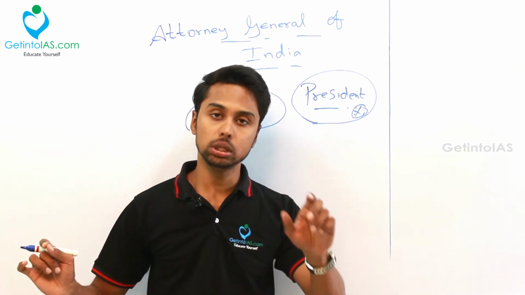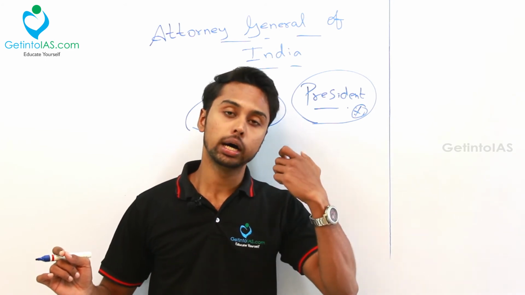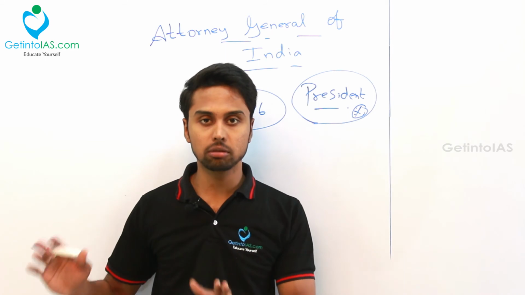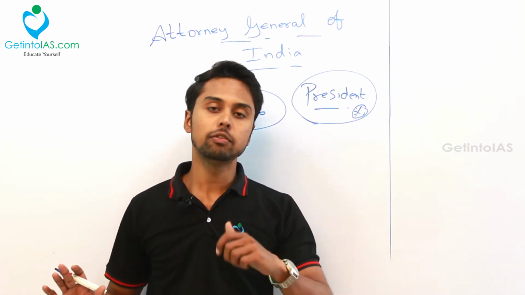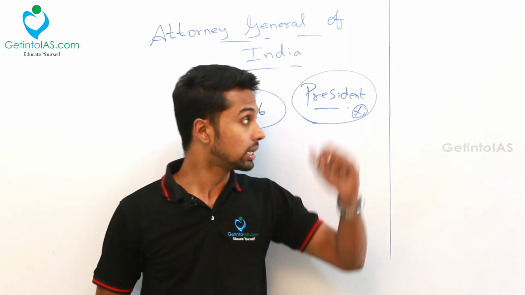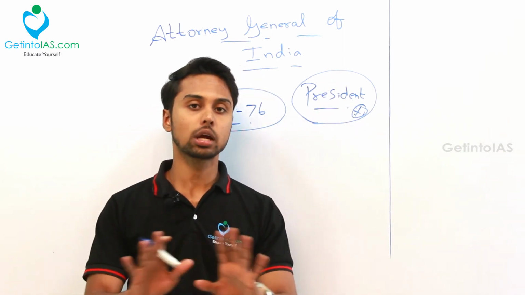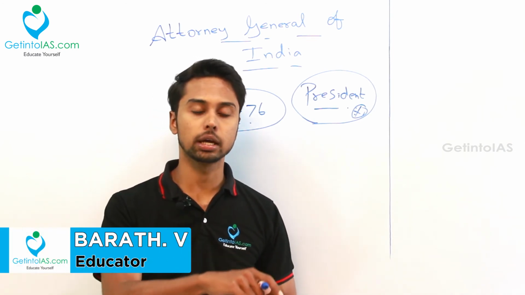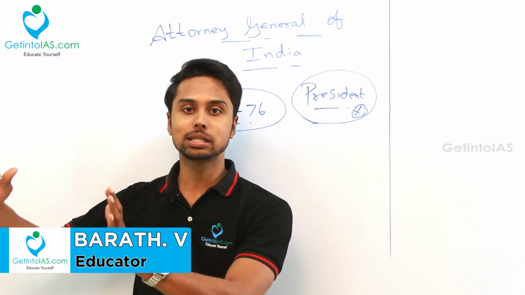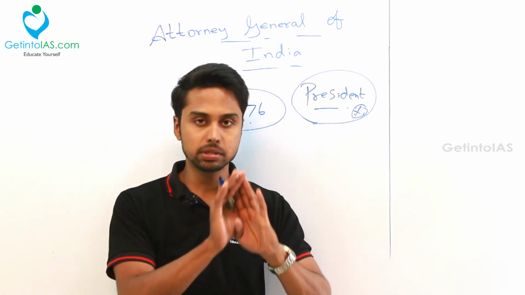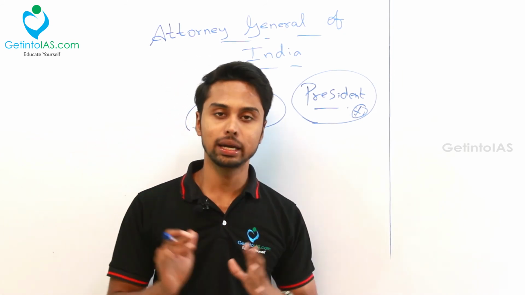He can appear with the consent of the government. Okay, and the second clarity is he can appear before any high court or whatever it may be. In whatever matter, if the government of India needs representation, he goes there. Okay, this Attorney General of India is not a cabinet minister. Okay, don't confuse. None of the cabinet ministers is going to be the Attorney General of India, because there is a separate law minister. Okay, there is a separate law minister for the government of India, but in legal terms, to represent the government of India, he is there. Okay, so that is a clarity given.